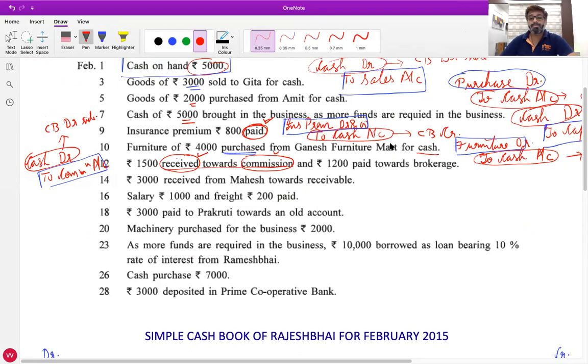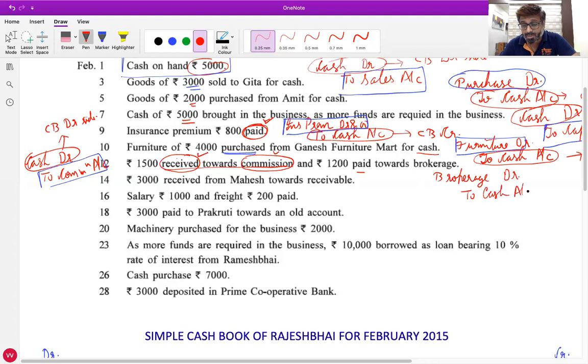Sarjita Patel, Pratap Nagar. Tell me the second part's journal entry. Brokerage account to cash account. Yes, brokerage to cash. Just 1 minute, the pen is not working. Brokerage account to cash account. Yes, brokerage is an expense. Debit all expenses and losses, so brokerage account debit. Cash goes out, credit what goes out, to cash account.